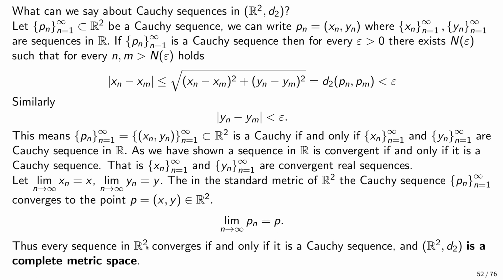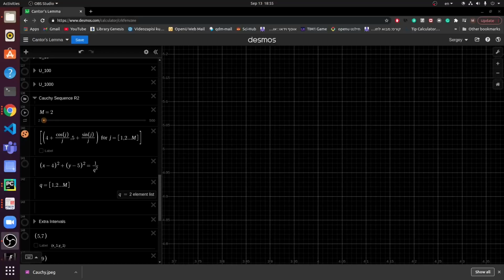And the same method, I will leave it as an exercise, could be used to prove that Rn, basically the collection of n-tuples of real numbers, is also a complete metric space with the corresponding metric. Here we'll have just the sum of n components and the square root of that. I hope that this was clear enough. And now we're going to see how Cauchy sequences in the plane converge and how they behave, just a small visualization.